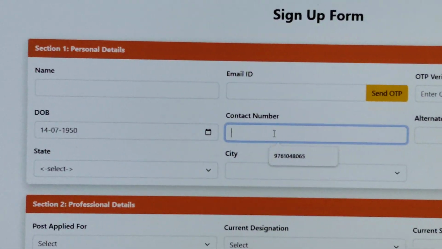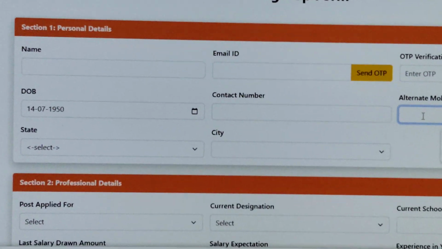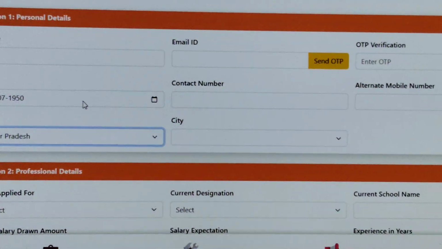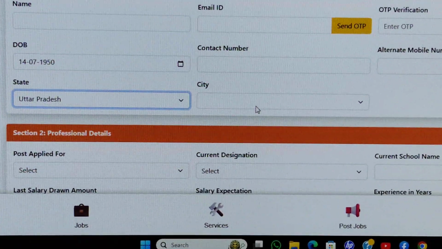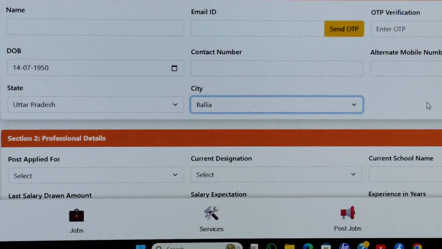Then enter here the contact number, then the alternate mobile number. Then you need to select the state here. Suppose I select Uttar Pradesh. Then you will get the corresponding cities here. I fill here Ballia.